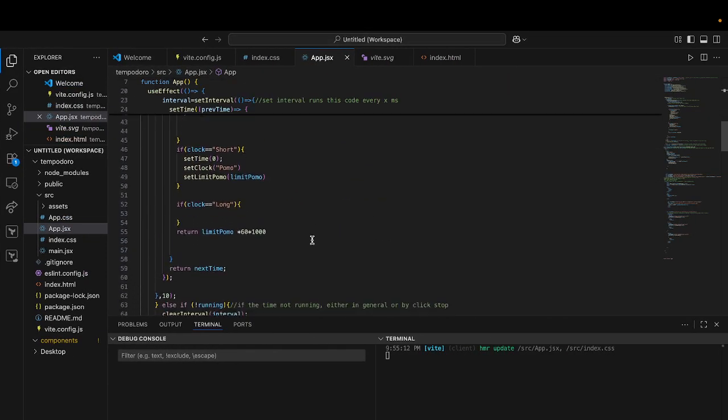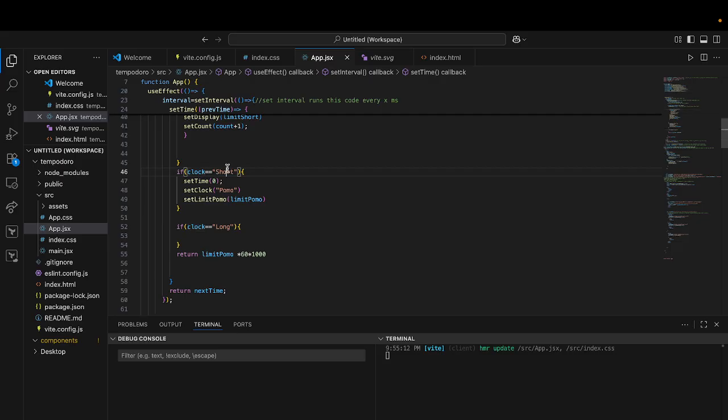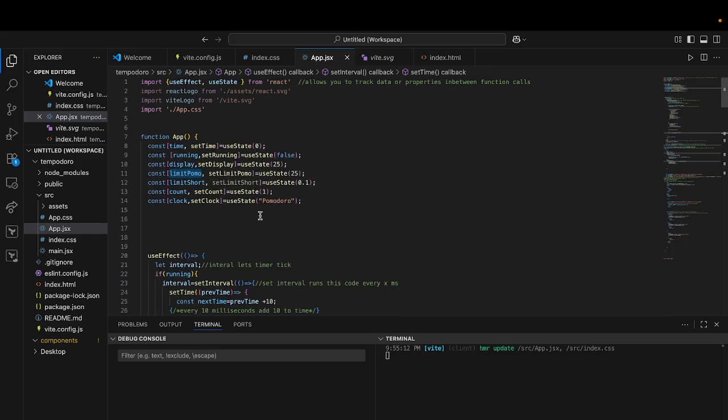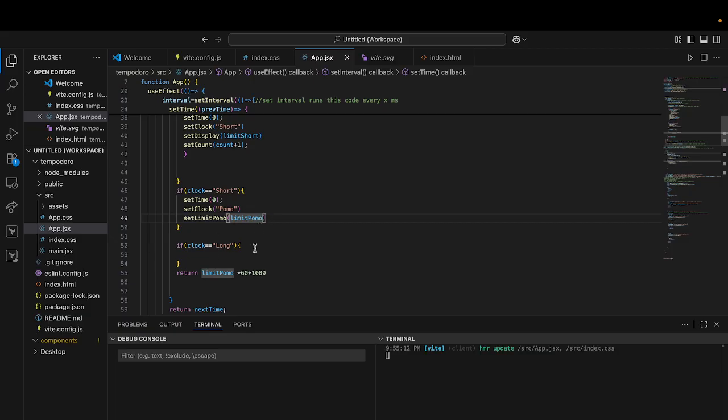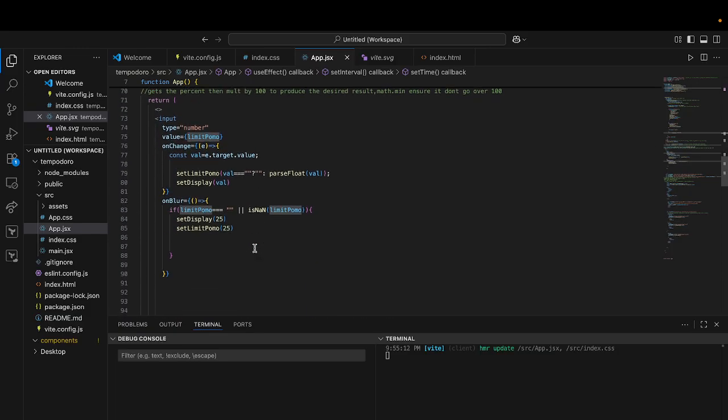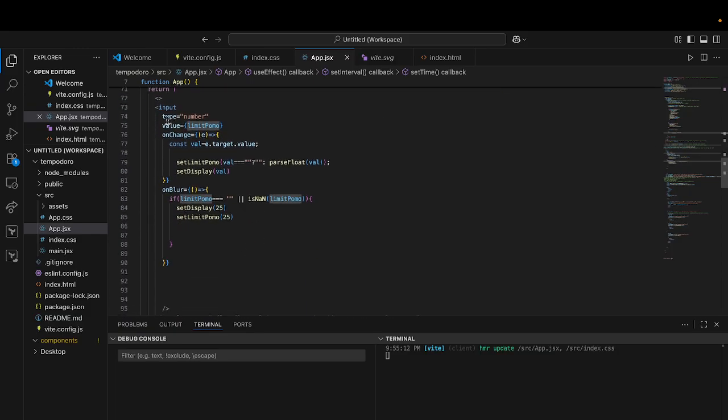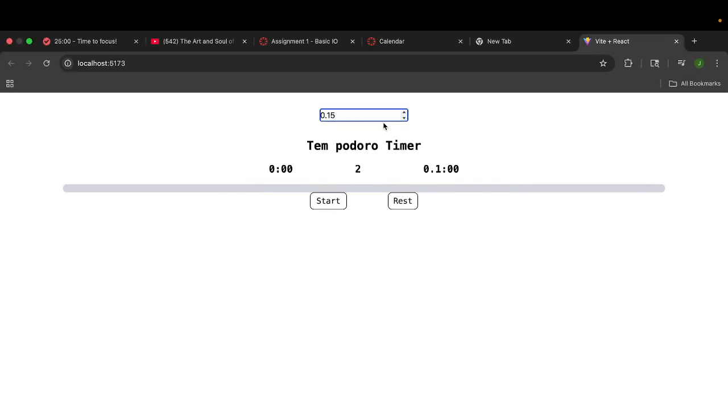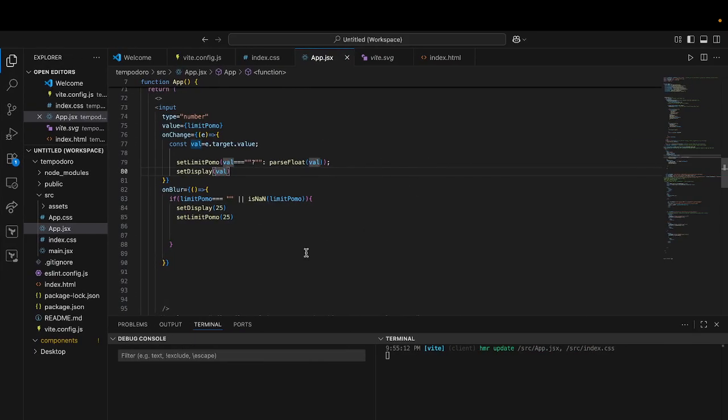Okay. So it said short. We set limit POMO, but even though we inputted a value, my limit POMO never changed for some reason. Okay. Input value is equal to limit. So we said, okay, target value, set limit POMO, set display to value. We put 1.5, but I didn't want to change.